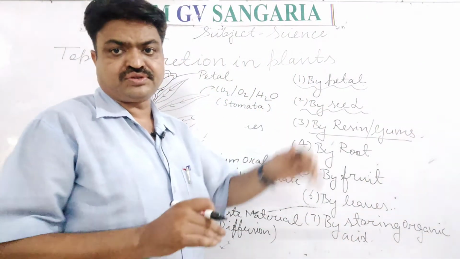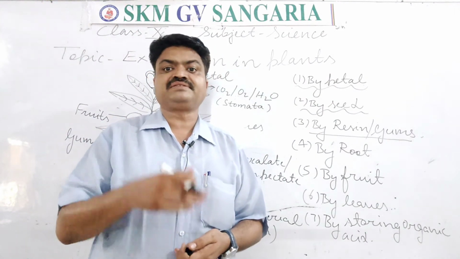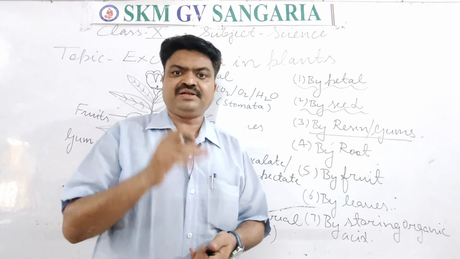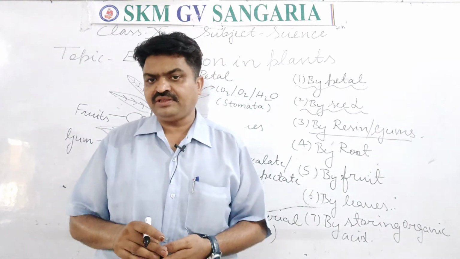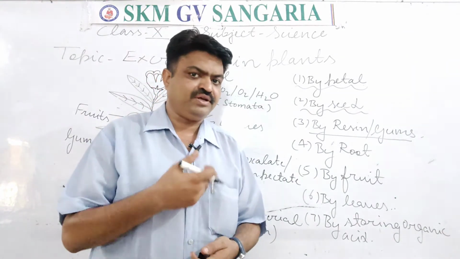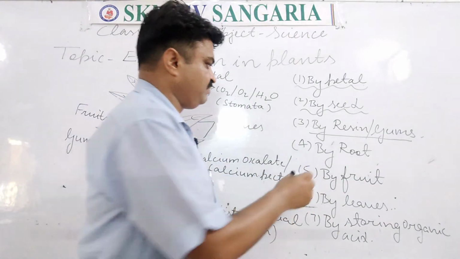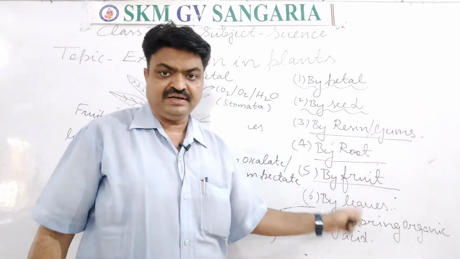Next is by root, student. By root they diffuse the waste material, meaning the excess material that is found in their body. That excess material is removed via the root, student. And the process involved in this is diffusion. So with the help of diffusion, they get rid of the toxic waste. Diffusion by root. Then fruit and leaves.